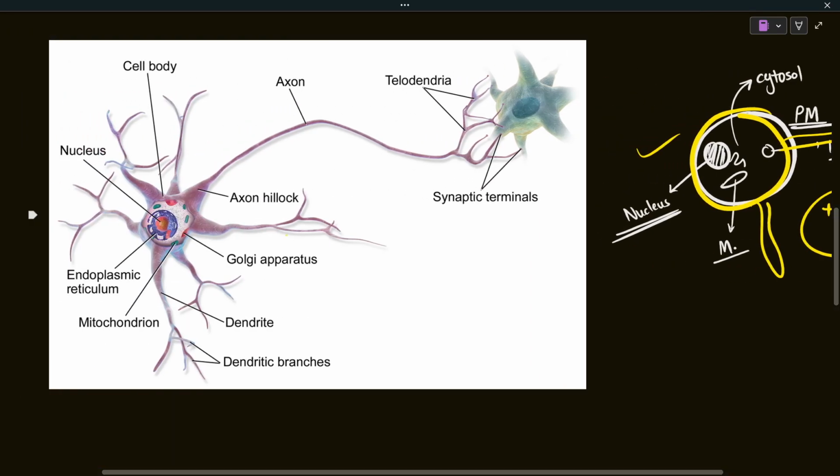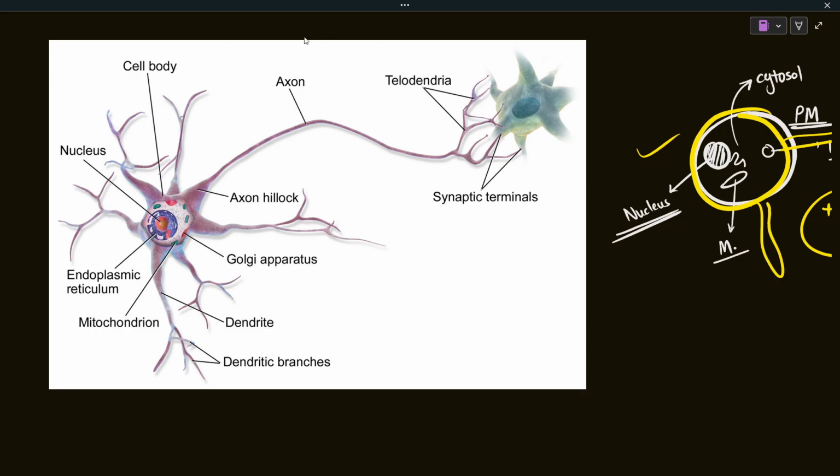So here you can see there will be a centrally located cell body, which is almost similar to all cells. It will have its own plasma membrane, its own nucleus, and then the organelles. Here you can see this cell body. It has the nucleus, endoplasmic reticulum, it even has Golgi apparatus, the mitochondria. So it has all of the cell organelles. So the cell body is the central part of the neuron, which is going to carry out all of the metabolic functions, okay? It is also known as soma. So this is the cell body or soma.